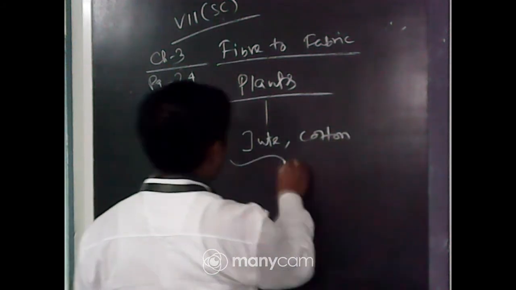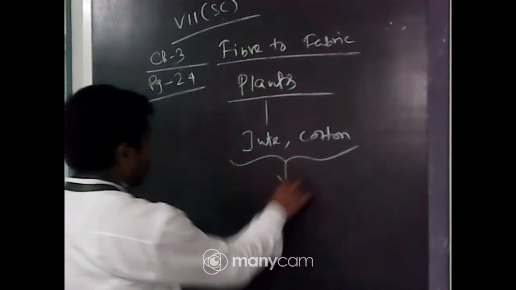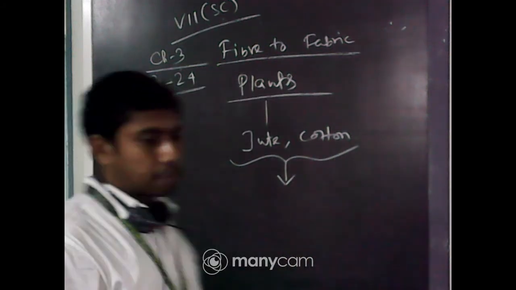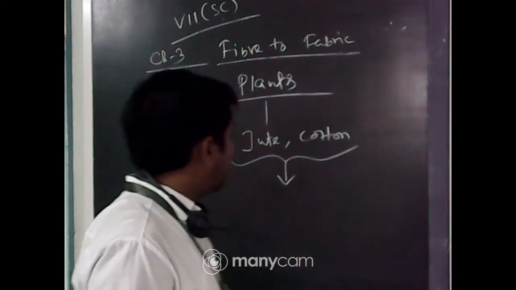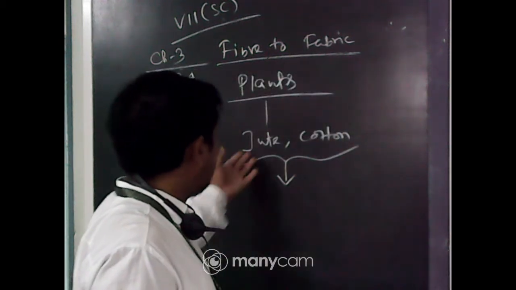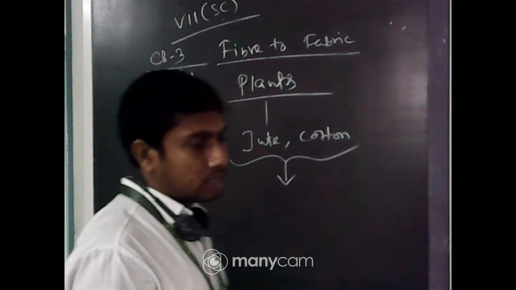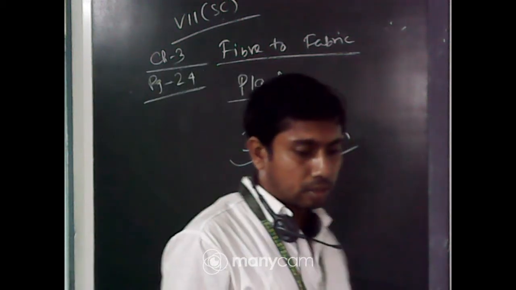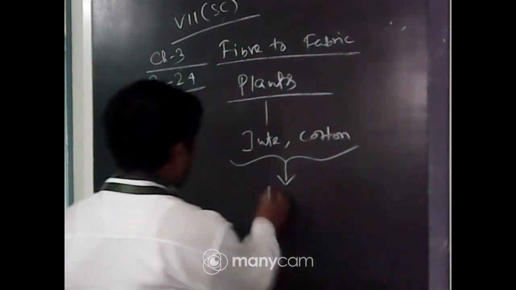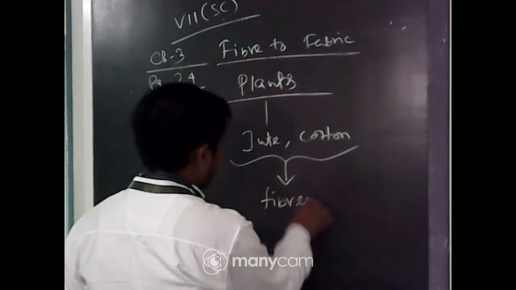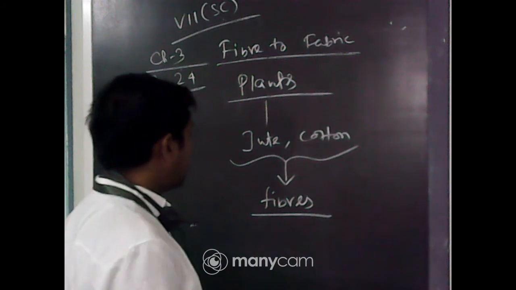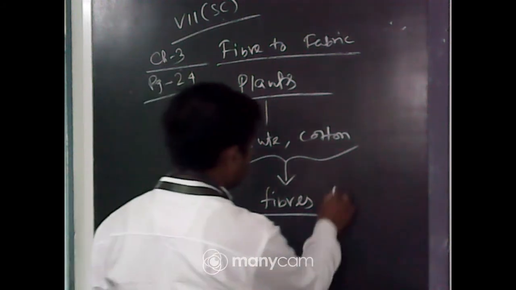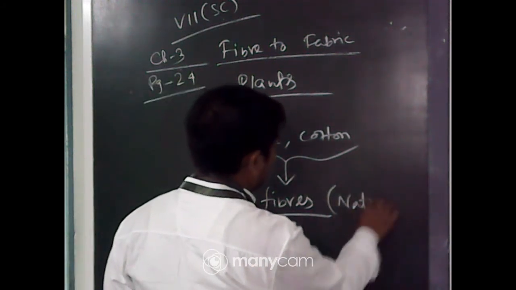Okay, now what is the special name given to jute or cotton? What is the name given to this? This is fibers. The fibers we got from jute or cotton are also called natural fiber.